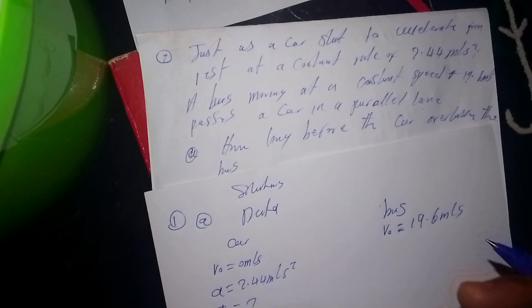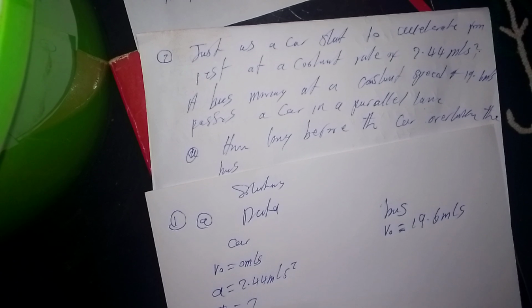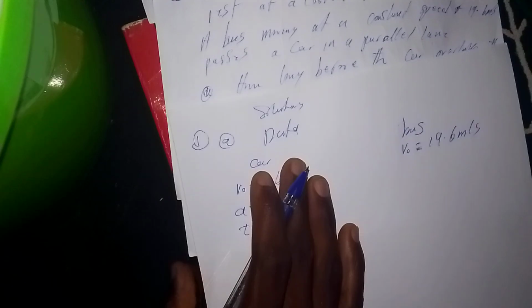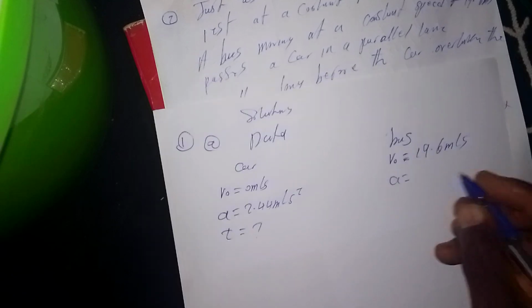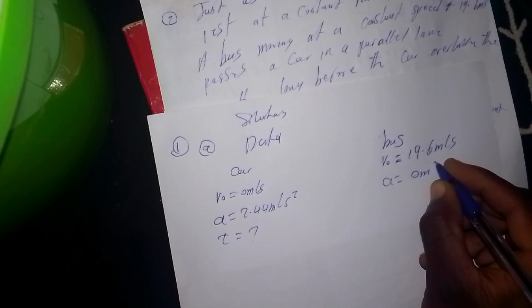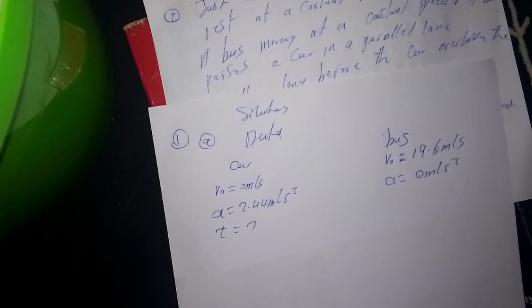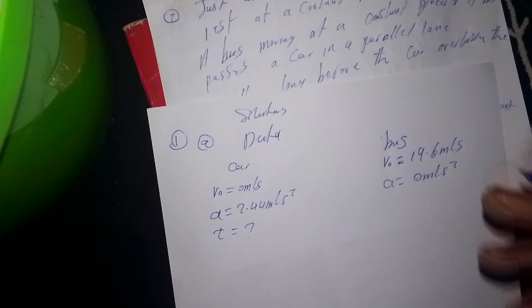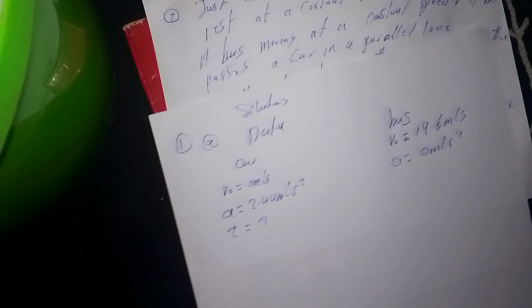When something is moving at a constant speed, it doesn't have acceleration. Hope it's making sense. When something is moving at a constant speed, that means it doesn't have acceleration. So acceleration is equal to 0, because the bus kept on going at the same speed. So the acceleration there is 0. Hope it's making sense.